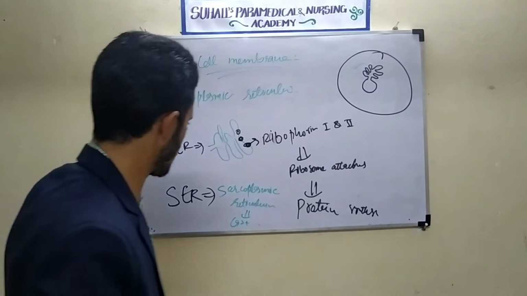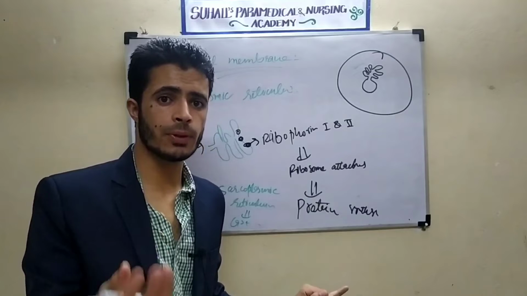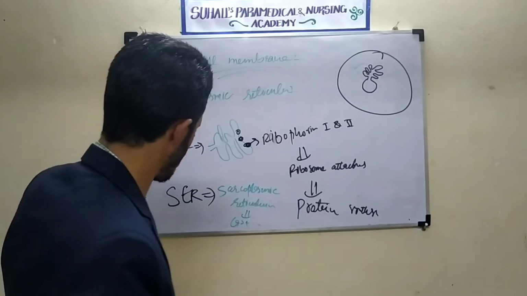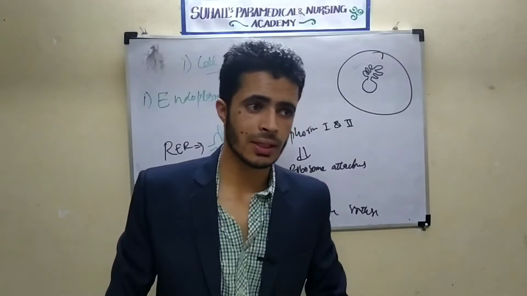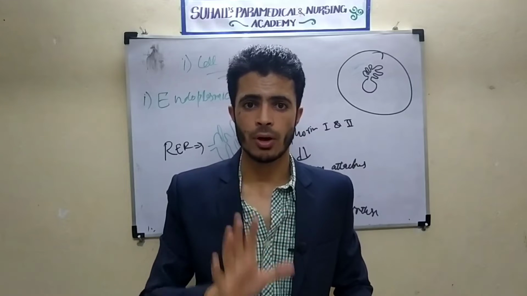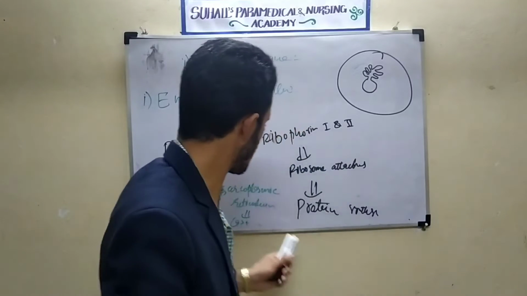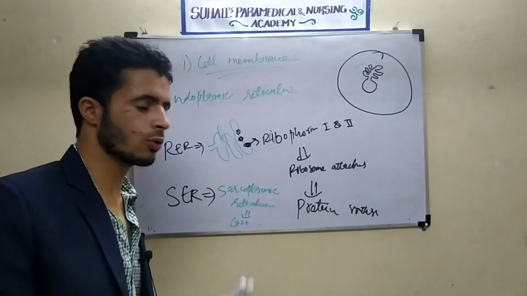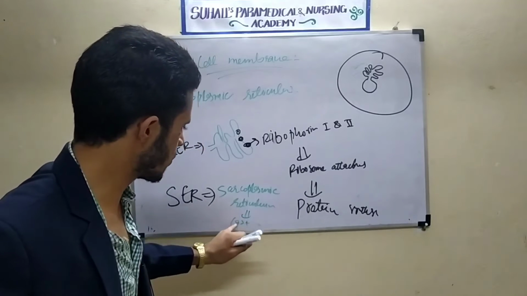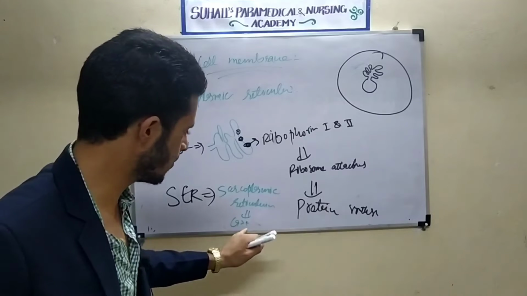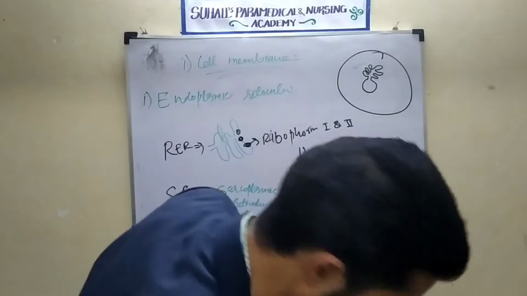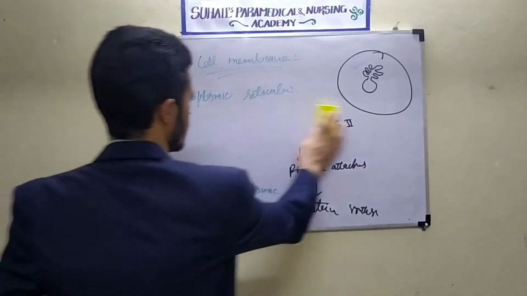Okay, this was one more point, and it also helps in the formation of sex hormones. They are formed in the SER. One more point, we all know inside the retina there are myeloid bodies. The myeloid bodies are also smooth endoplasmic reticulum. You remember, this is an important point. Sarcoplasmic reticulum is the storage house of calcium inside the muscle cells. That is also actually SER. So these were the functions and the structure of endoplasmic reticulum.